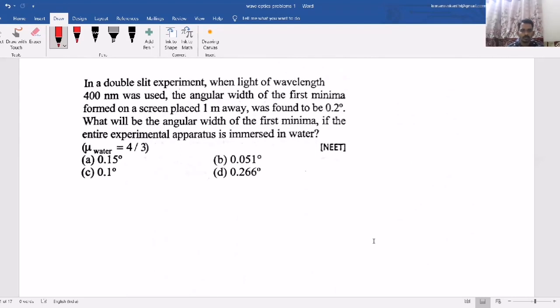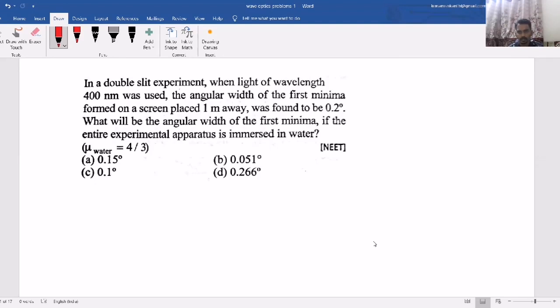Now, in a double slit experiment, when light of wavelength 400 nanometer was used, the angular width of the first minima formed on a screen placed 1 meter away was found to be 0.2 degrees. What will be the angular width of the first minima if the entire experimental apparatus is immersed in water? So angular width means you have to take angular position.